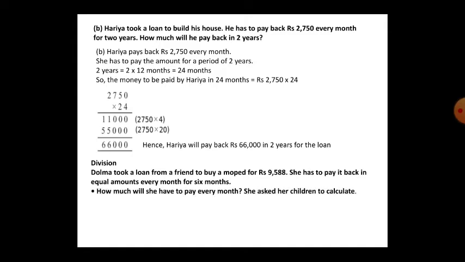Every month, how much does she have to pay? You have to find. How do you have to find? You have to divide here. So the more is given, the less you have to find, which means you have to divide here. She asked her children to calculate. Will both of them get the same answer? Discuss. Let us see.